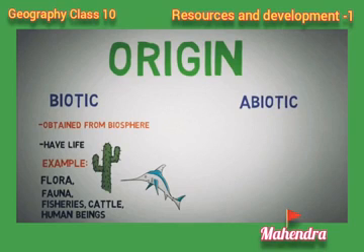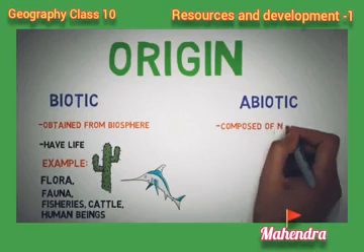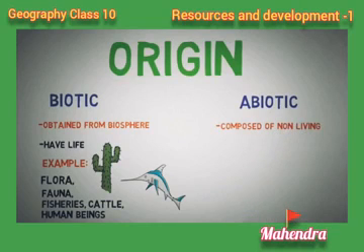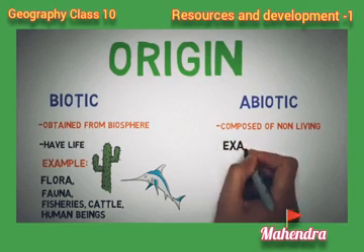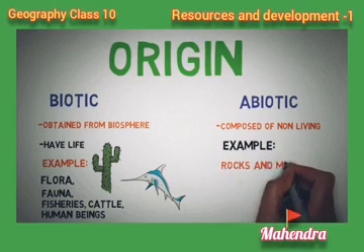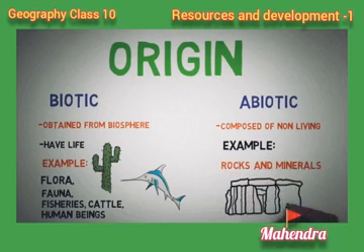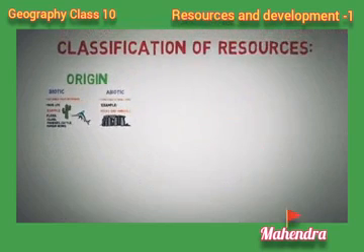Abiotic resources. One more type of classification of resources. What is abiotic? Composed of non-living things. So it's formed by non-living things. This is a non-living thing. Let's see what the examples are. Rocks and minerals are examples of abiotic resources.